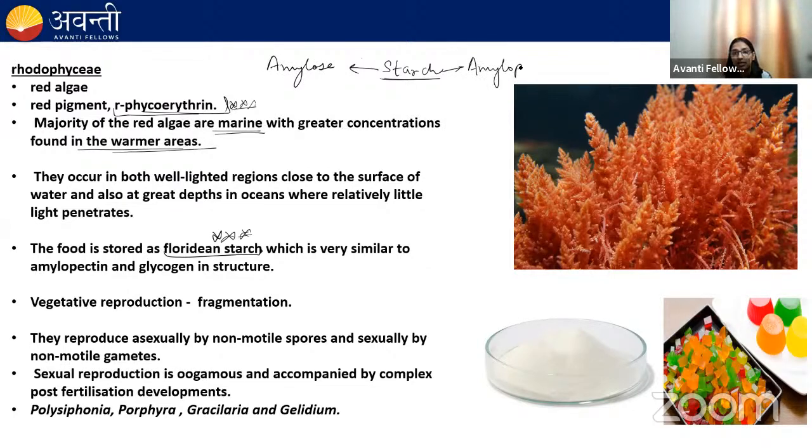Remember this. Amylose is unbranched. It has alpha-1,4 glycosidic linkage. Amylopectin is branched. It has alpha-1,6 glycosidic linkage.